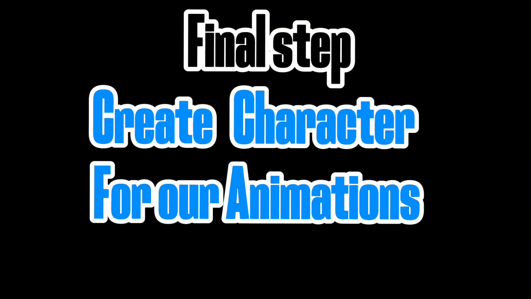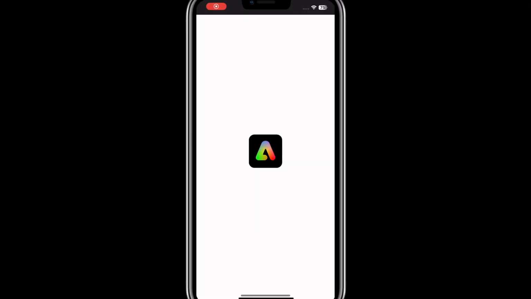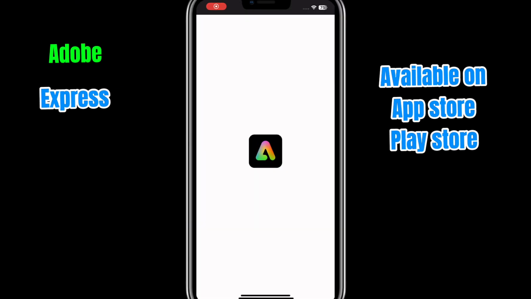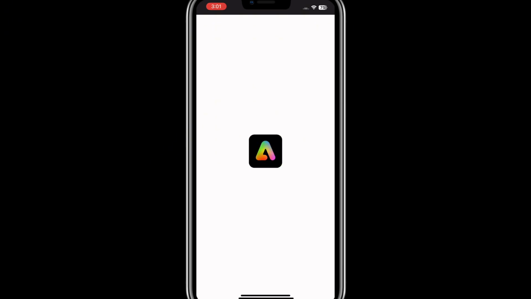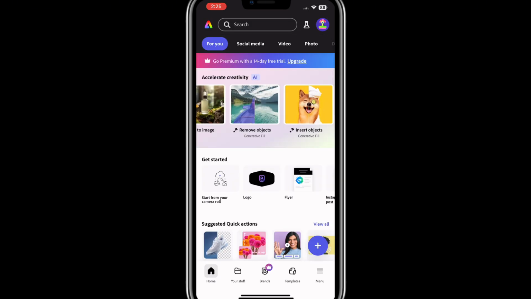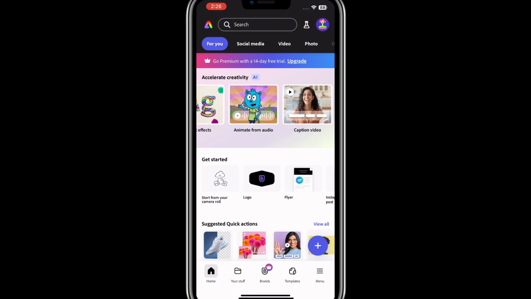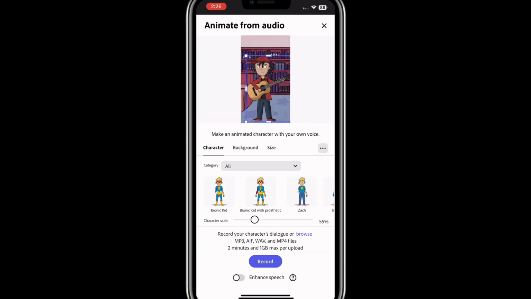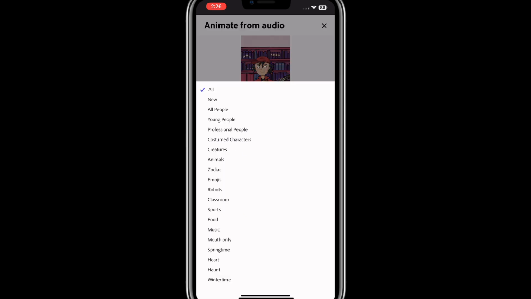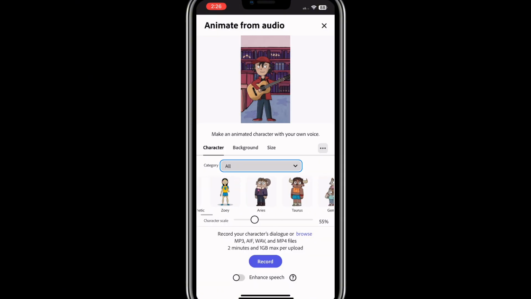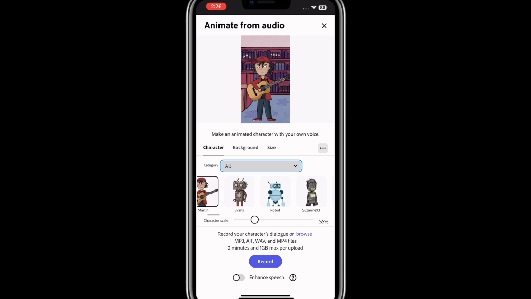So for us to be able to do this, we'll be using this app called Adobe Express. Yes, it's available on the Play Store and it's available on the App Store. So we'll just allow it to load and we'll scroll to this place where they say animate to audio, and we'll click on it. And when it's done loading, you can just go ahead and choose different characters that you want depending on the one that suits your preference. If you want multiple people in the character, you can just choose it. Just feel free to play around with these too.